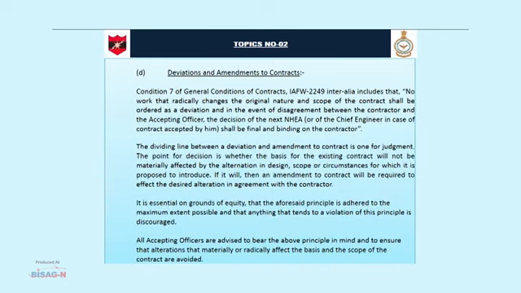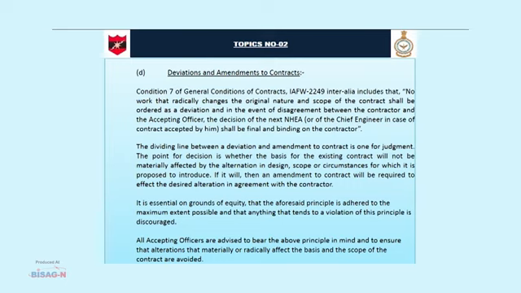Now topic is deviation and amendment to contract. Condition 7 of General Condition of Contract IAFW 2249 inter alia includes that no work that radically changes the original nature or scope of the contract shall be ordered as a deviation, and in the event of disagreement between the contractor and the accepting officer, the decision of the NHEA, next higher engineer authority, or of the chief engineer in case of contract accepted by him shall be final and binding on the contractor.